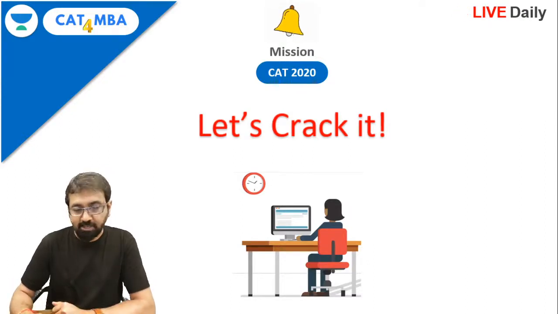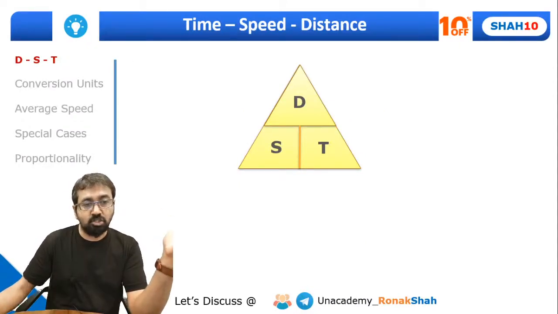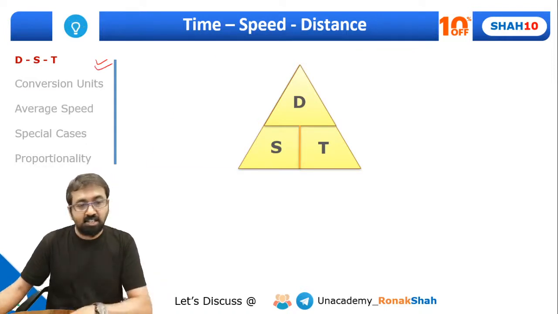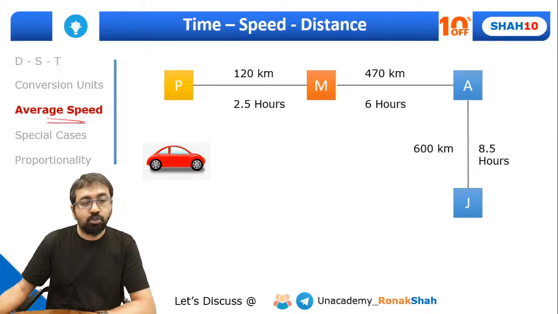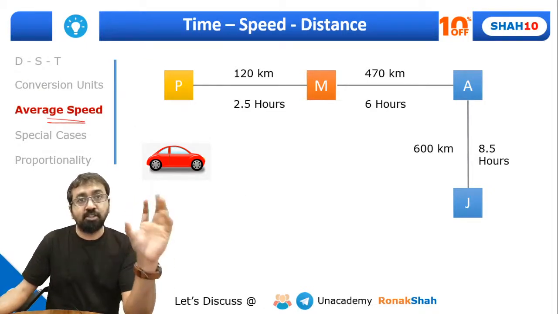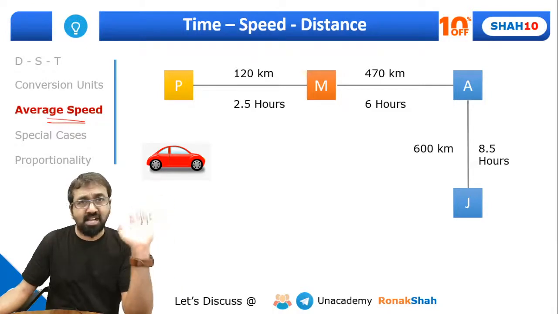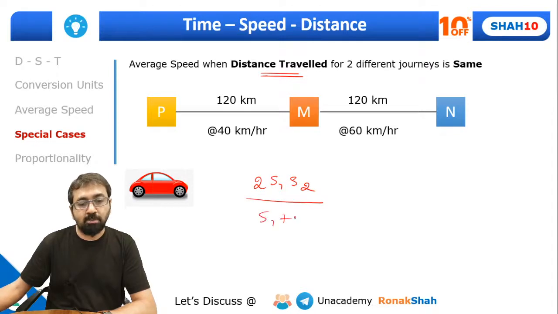Guys, last time in the previous session, we had discussed all these points, like the relationship between distance, speed and time. Then we also discussed the conversion of units, then various concepts related to average speed, various situations rather. For example, average speed is total distance upon total time. That's a standard formula. But for two different journeys, if the distances traveled are the same, then the average speed will be the harmonic mean of those two speeds, that is 2s1s2 upon s1 plus s2.